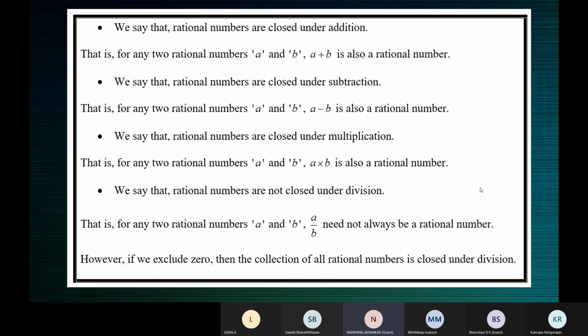It's okay. We can say, and that I can also see, rational numbers are closed under addition. Louder, Bhavishya. Ma'am, that last one, after that: for any two rational numbers A and B, A divided by B need not always be a rational number. After that point, ma'am.